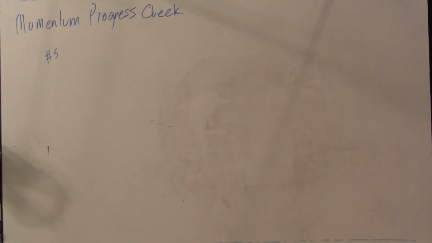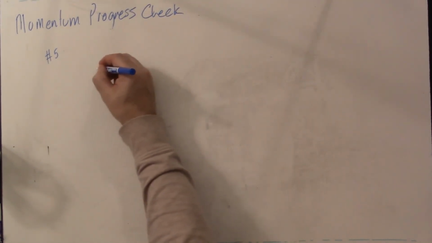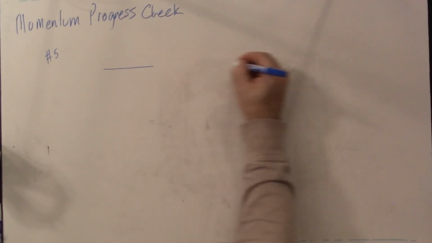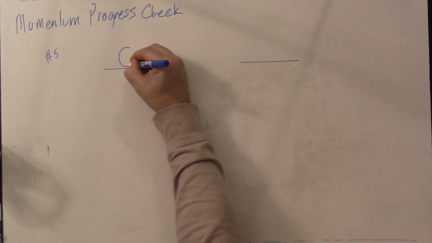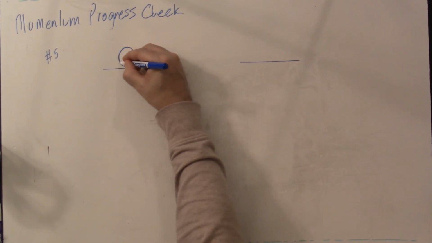So it says, some delinquent physics students put a large firecracker in a 6-kilogram bowling ball, initially at rest, light the fuse, and ran away. The ball breaks up into 2 pieces, a 2-kilogram and a 4-kilogram, which move away from one another. The 4-kilogram piece has a speed of 1 meter per second. All right, so here's the situation. Here's the before. Here's the after. In the before side, we just have a bowling ball.